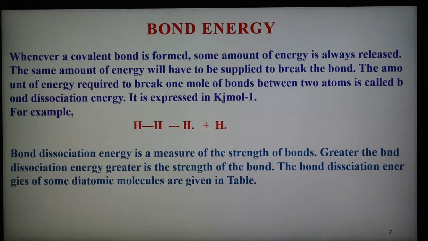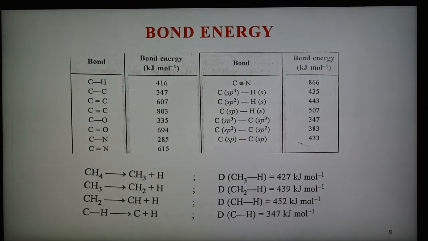So the bond dissociation energy of some diatomic molecules is shown in the slide. This table shows the bond energy of some bonds: carbon-hydrogen C-H bond is 416, carbon-carbon single bond 347, carbon-carbon double bond 607, carbon-carbon triple bond 803. Here also the carbon-nitrogen triple bond and different types of bond energy of the different bonds are shown.